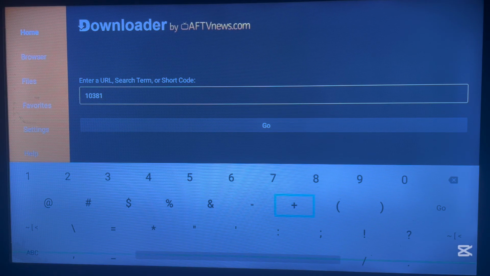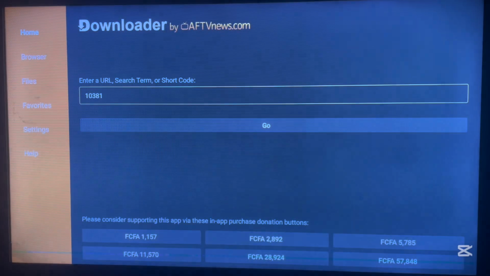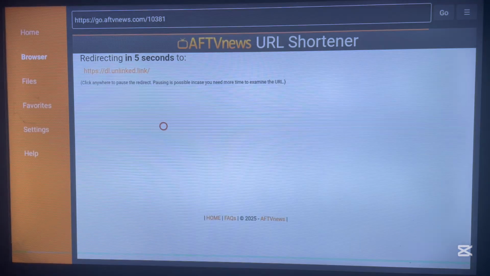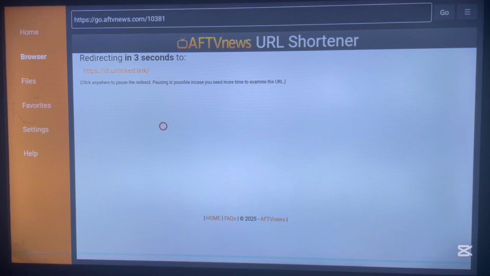So once you type in this code, you just go ahead and click OK. As you know, if the code is okay, it's just going to go straight away to downloading Unlinked to our Android TV. So this is how you download files with Downloader. You just go ahead and type in the code.